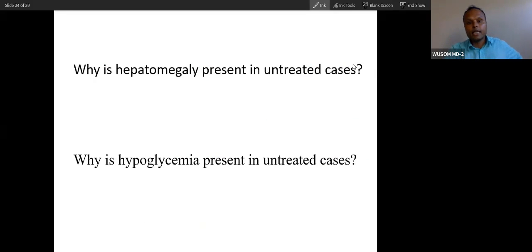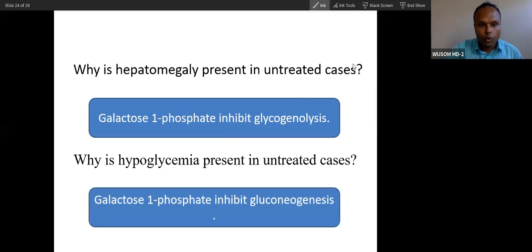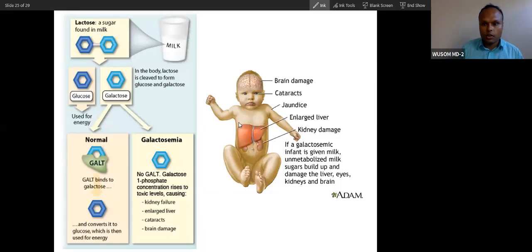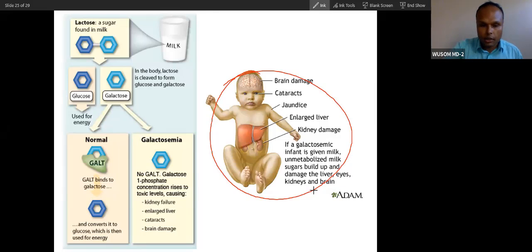So why is hepatomegaly present in untreated cases? You can see the answer. Why is hypoglycemia present? You can see the answer. Now this is the patient, you can see this baby. Hepatomegaly, renal failure, brain damage, cataract, everything will happen in such a patient.